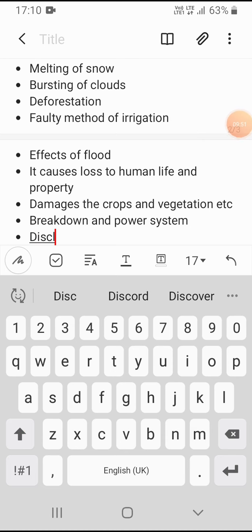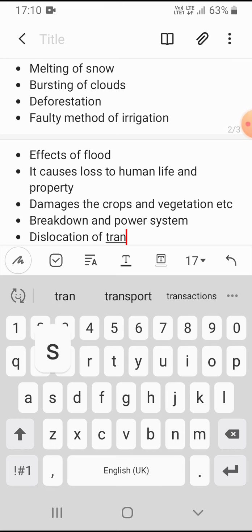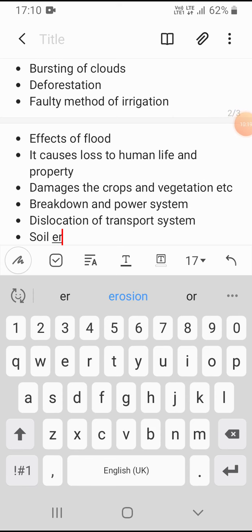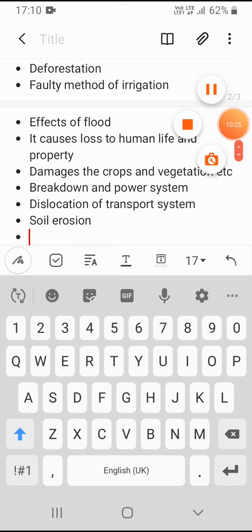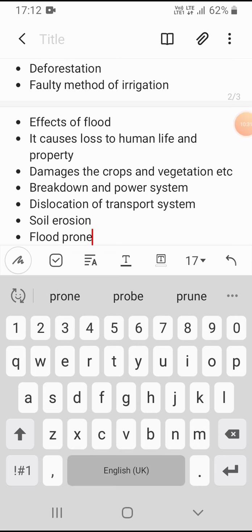Dislocation of the transportation system, meaning the transportation system may stop. This is also the same for cyclones, floods, and landslides, all three. For the next topics, the effects are the same, plus erosion. Soil erosion is the removal of the top layer of the soil.